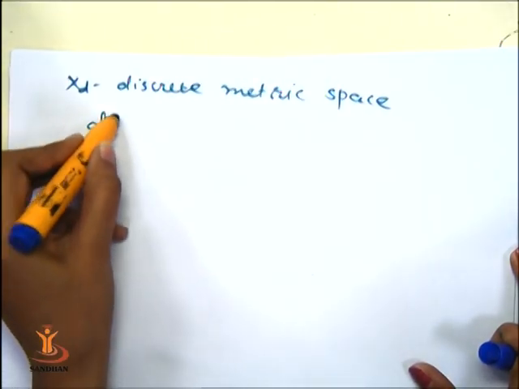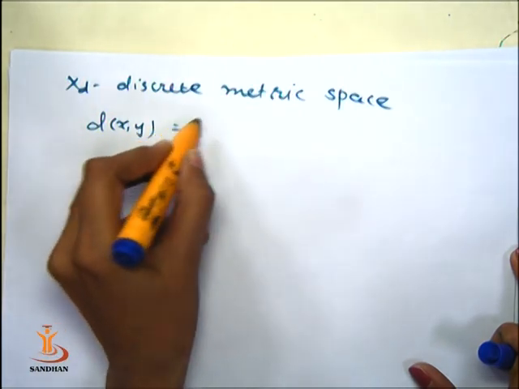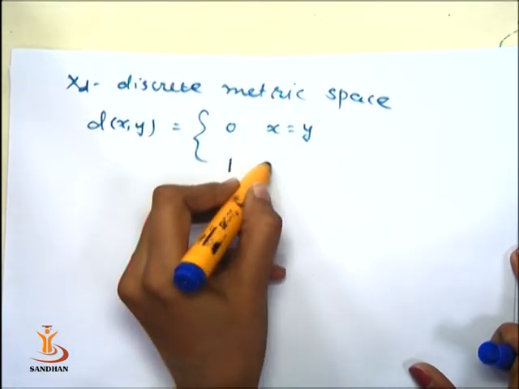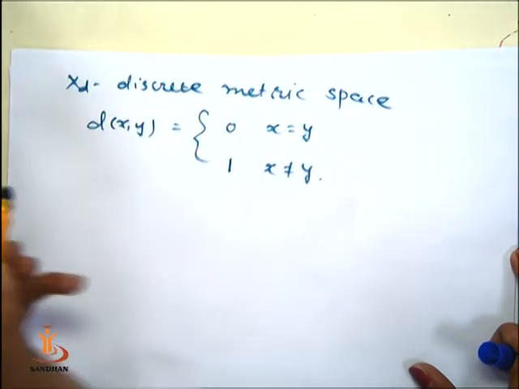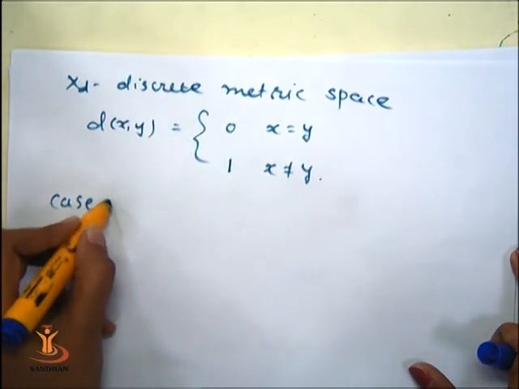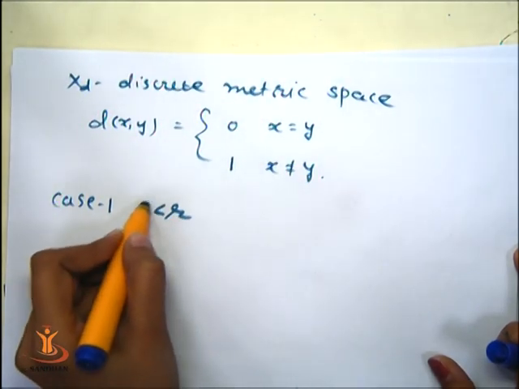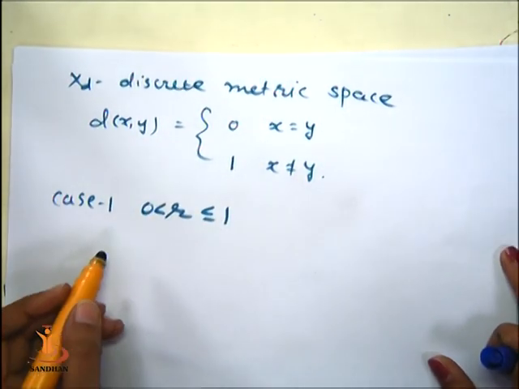So in this we have two possibilities of the distance. It is 0 if x is equal to y. It is 1 if x is not equal to y. We consider case 1, that is r greater than 0, less than or equal to 1.